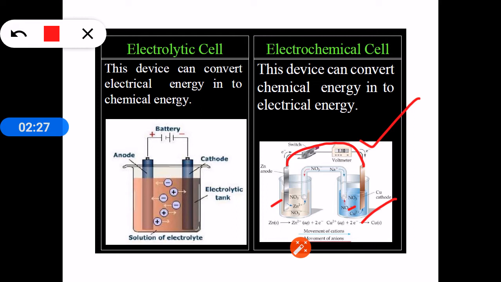and such a process we see in electrochemical cells. Electrochemistry deals with these two types of process: conversion of electrical energy into chemical energy, where using electrical energy decomposition of a chemical substance takes place, or conversion of chemical energy, where because of chemical change electricity will be generated. So electrochemistry deals with these two types of processes.